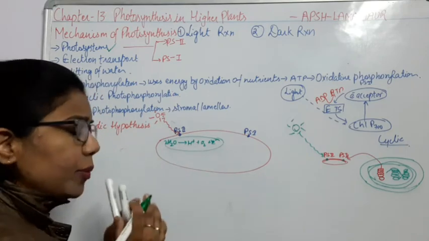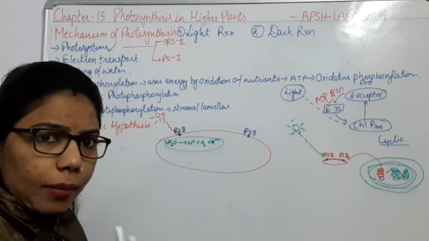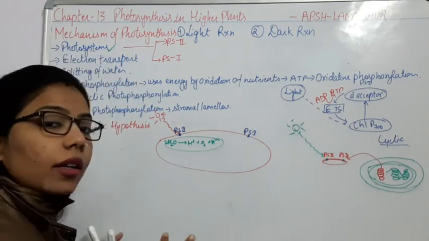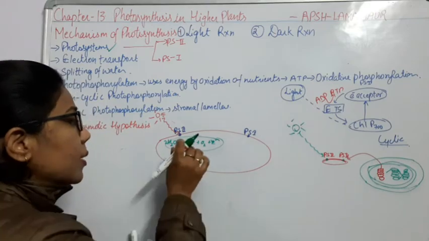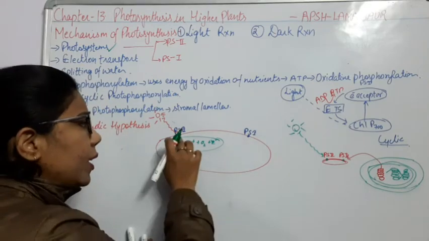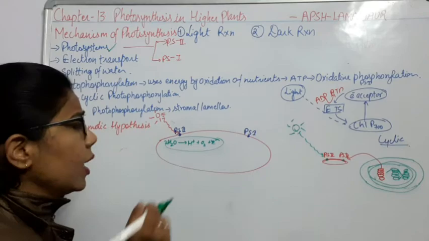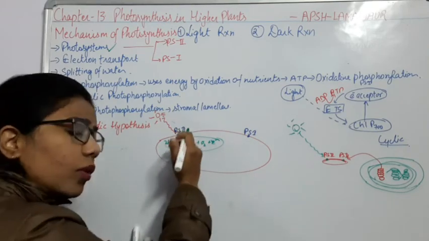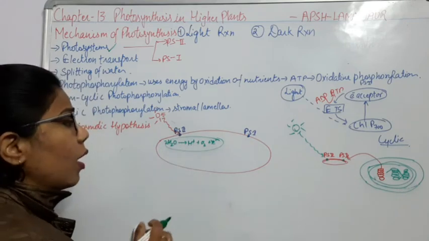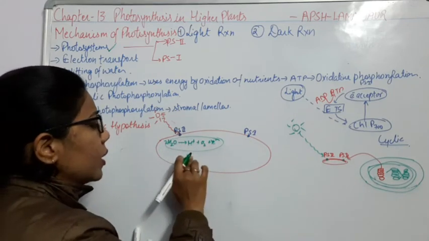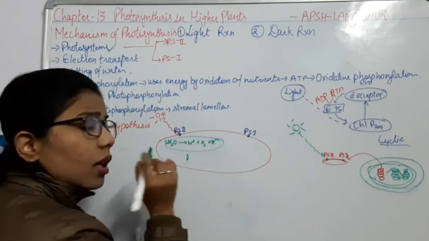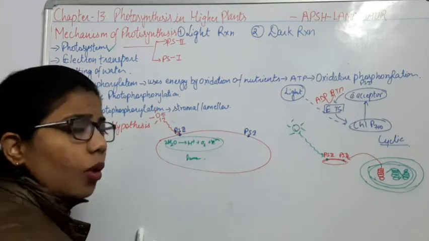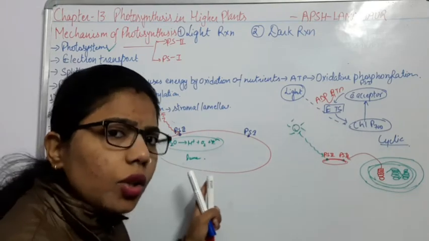See how many protons are forming inside this membrane. And this is a membrane of what? This is the membrane of the thylakoids. So from here we can relate 2 to 3 things. First, the splitting of the water molecule is happening inside the membrane. PS2 is present at the membrane, but the splitting takes place inside the membrane, or we can say towards the lumen. This structure is known as what? We can say a cavity-like structure, it is known as the lumen. So whatever ions they are forming, they are forming in the lumen only.